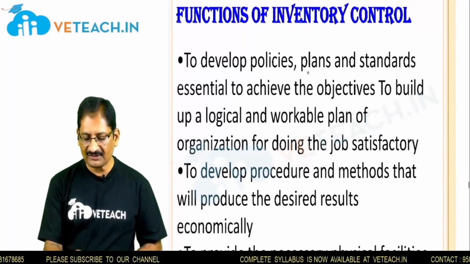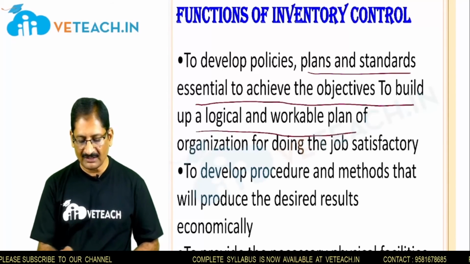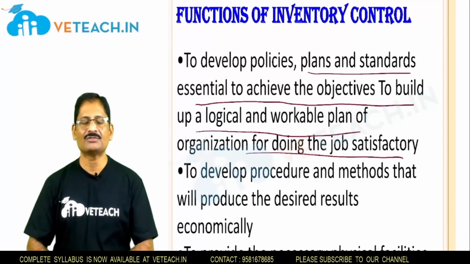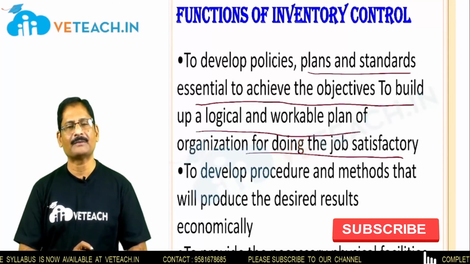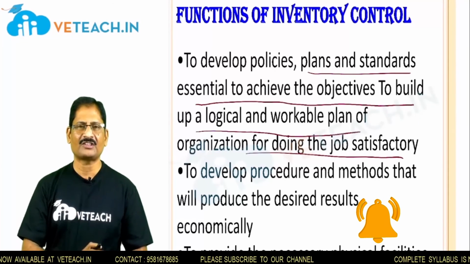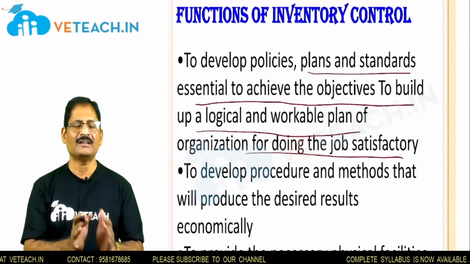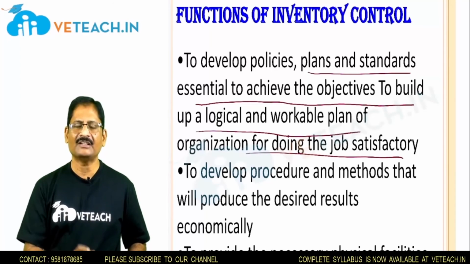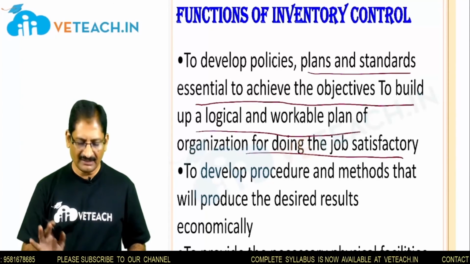First, to develop policies, plans and standards essential to achieve the objectives, and to build up a logical and workable plan of organization for doing the job satisfactorily. Means the employee who is working in the production planning and control department, if the raw materials required for process completion are available in time, it is going to be very comfortable and easy for him to handle the job without any disruptions, and at the end of the day he can produce the targeted output without any difficulty.